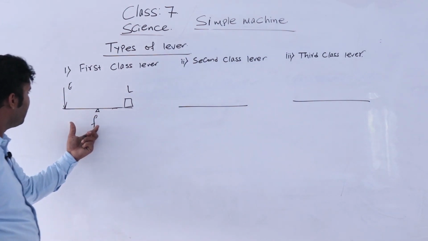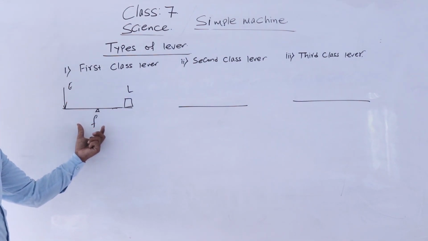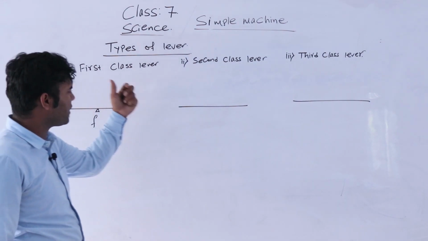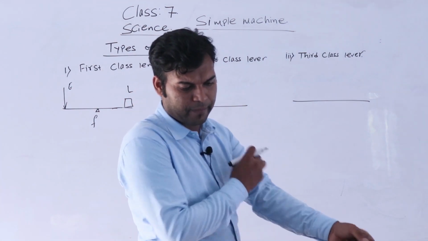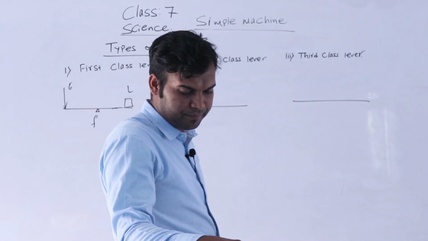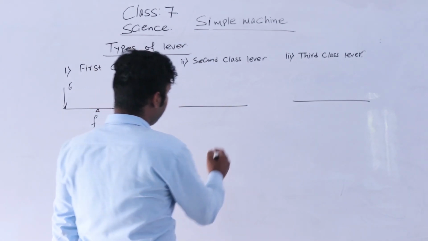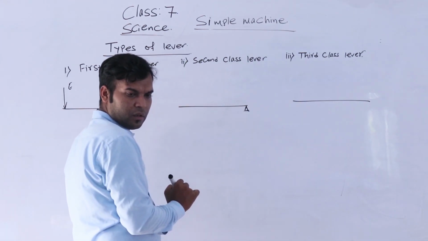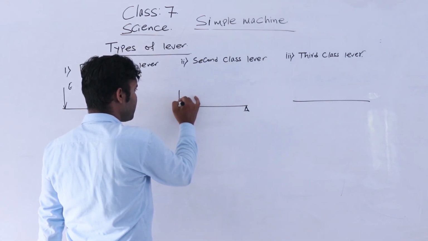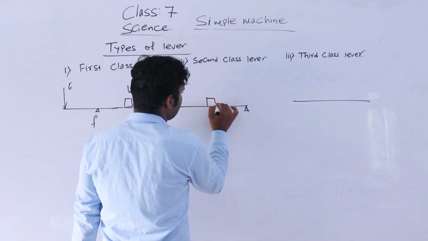Please write the definition. When the fulcrum lies in between load and effort, it is called the first class lever.